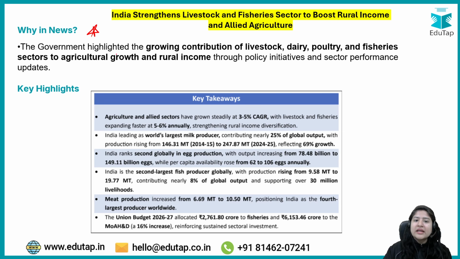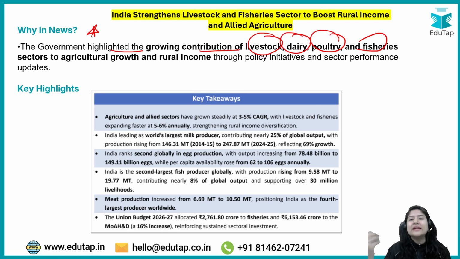Government recently highlighted the growing contribution of livestock, dairy, poultry, and fisheries. These are the allied sectors. Your agriculture sector involves the production of your fruits, your field crops, right? Your rice, wheat, lentils, etc. But the livestock sector is related to your dairy and other livestock that are there: pigs, sheep, goats, and then the dairy sector specifically for cattle and buffaloes, poultry for your birds, and fisheries. These are known as your allied sectors to agriculture.